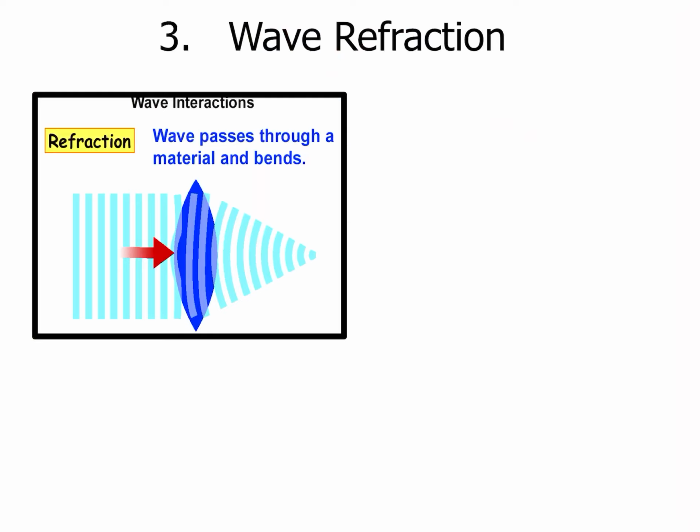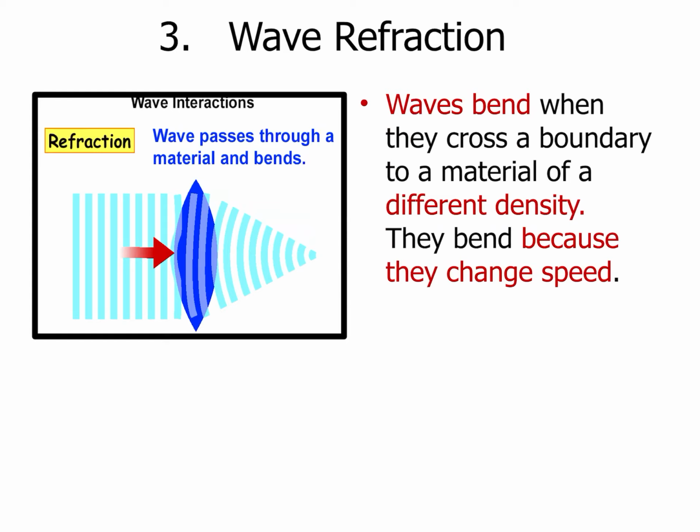All right, the last type of wave behavior is called refraction. And so here it says that the wave is going to bend when it crosses a boundary into a material of a different density. The key here, guys, is that it passes into a new material. That is the key to identifying refraction with an R. Okay, refraction and reflection sound similar, so make sure you read carefully and that you pay attention to which type we are referring to. So refraction with an R, we have light that's going to pass into a new material.